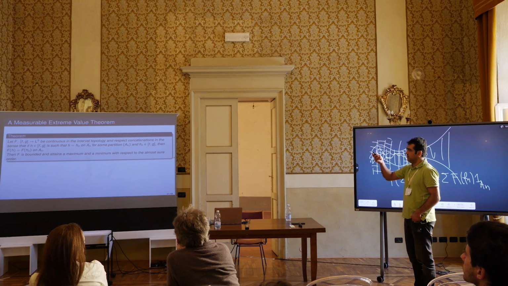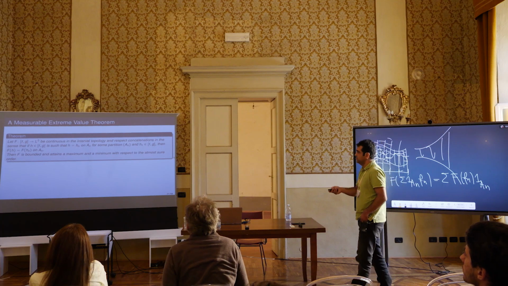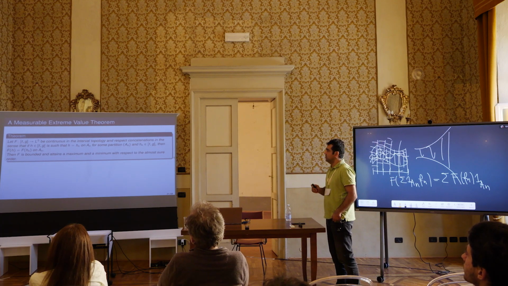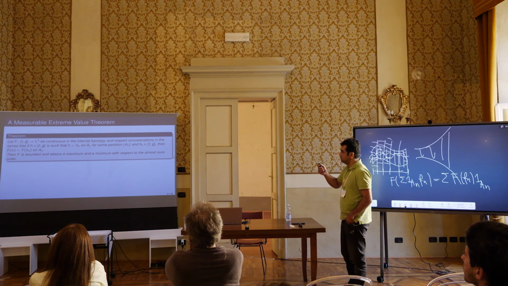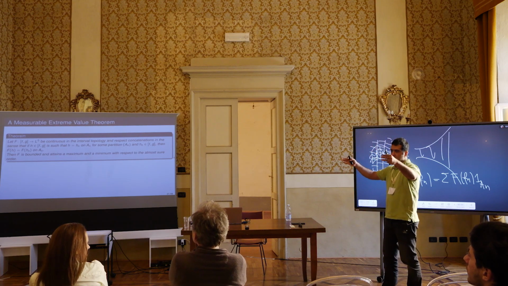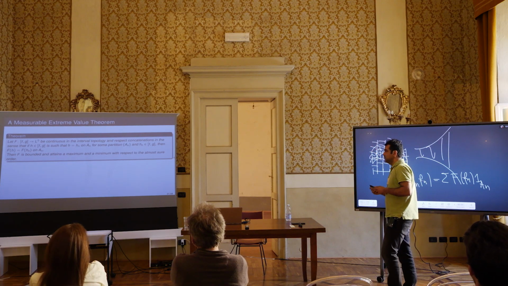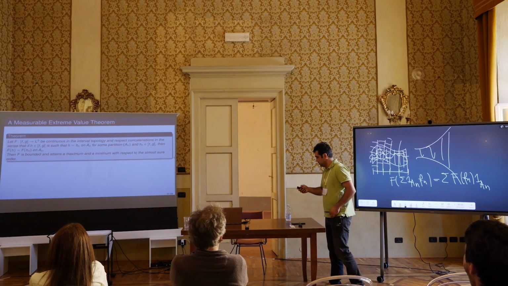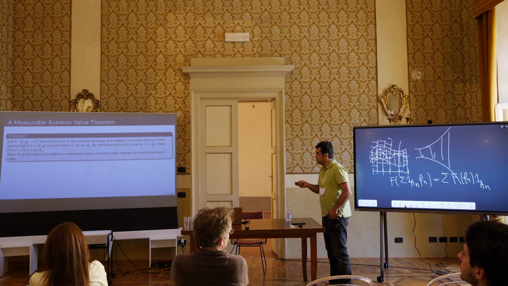So if you assume this, then we have another extreme value theorem here. f is bounded in the almost sure ordering, and it attains a maximum and a minimum with respect to the almost sure order. So what goes into that?